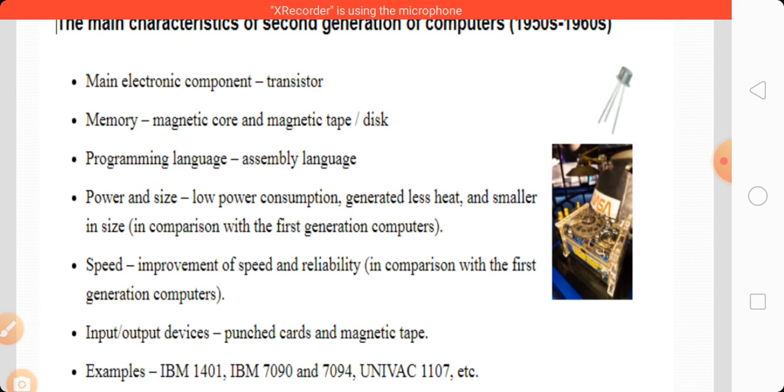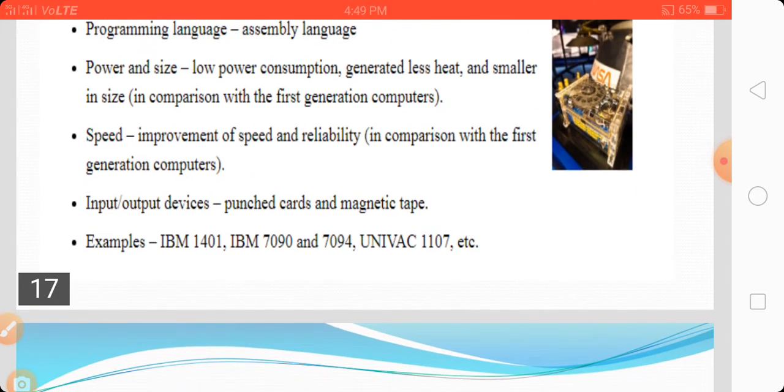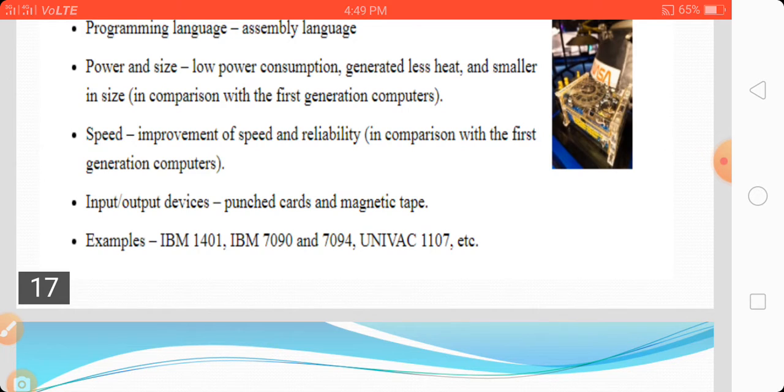Input and output devices are again punch card and magnetic tape. Examples of second generation computers are IBM 1401, IBM 7090 and 7094, UNIVAC 1107, etc.